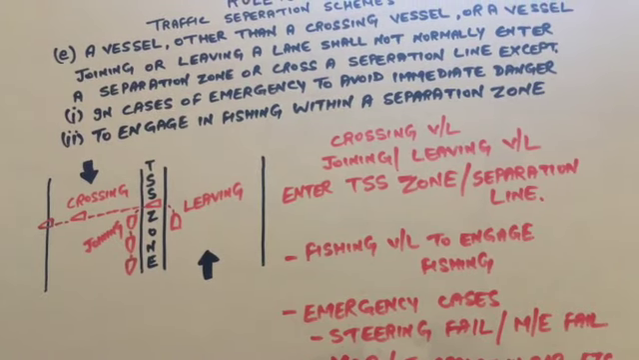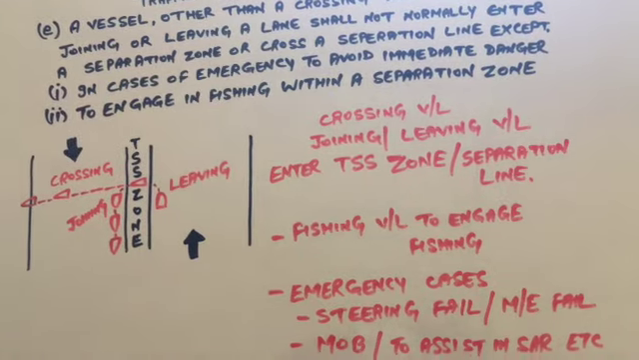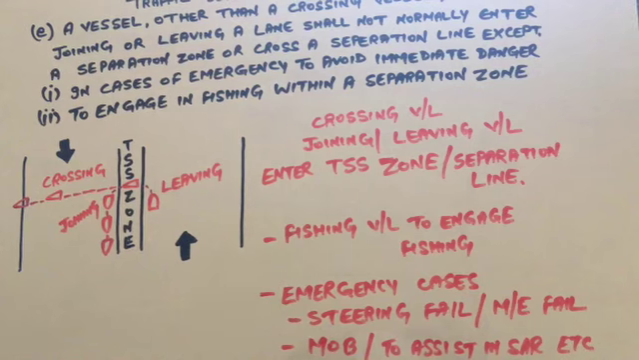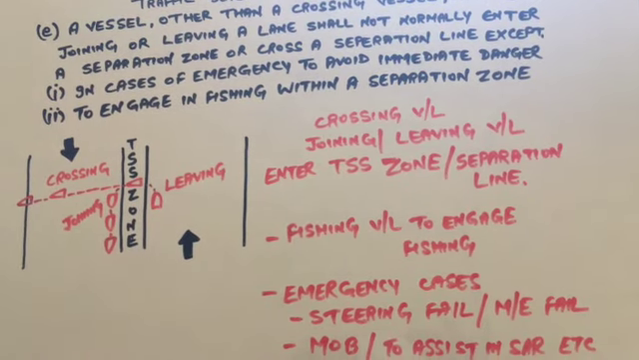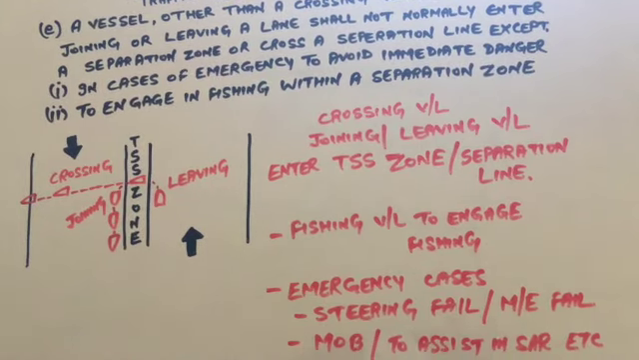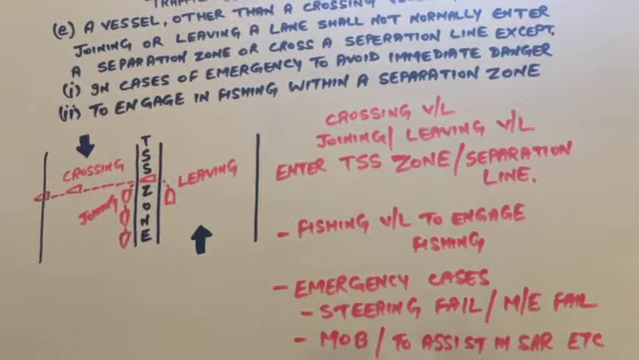So for the separation zone, a vessel can enter when engaged in fishing, and in emergency cases to avoid immediate danger, like steering failure, so the vessel will be not under command, or main engine failure, the vessel will be not under command. If there is an MOB, man overboard, it's urgent, it's a distress, and if the vessel is nearby, it can enter to assist the SAR operation.